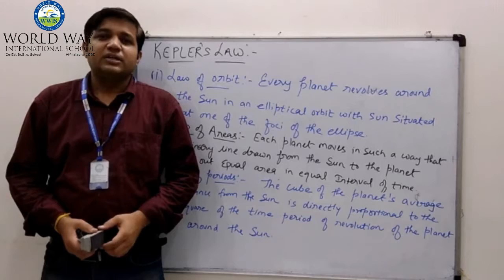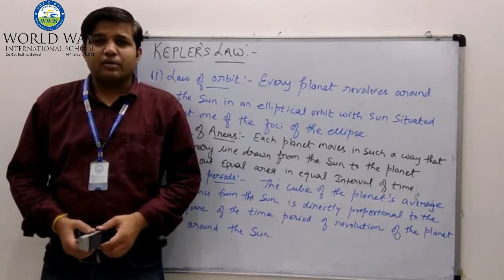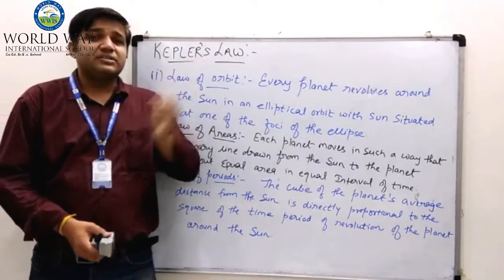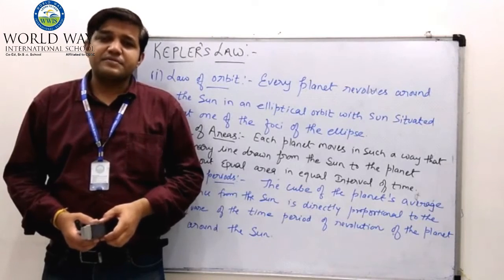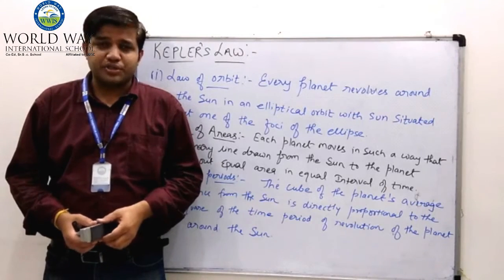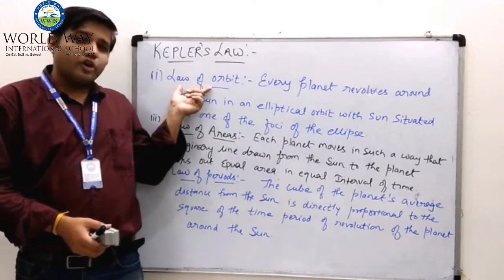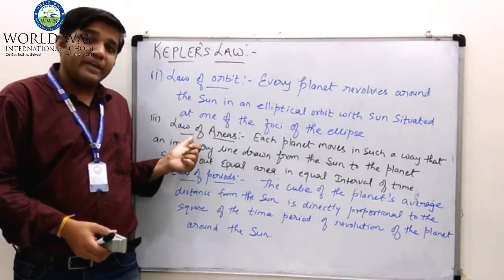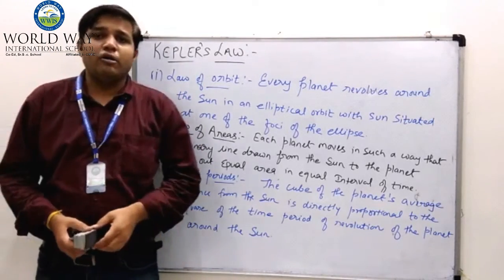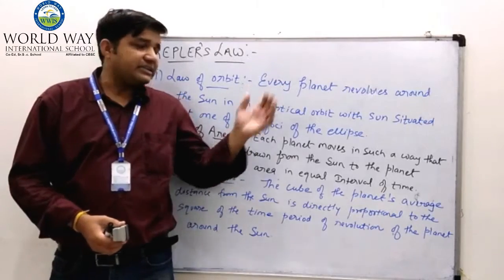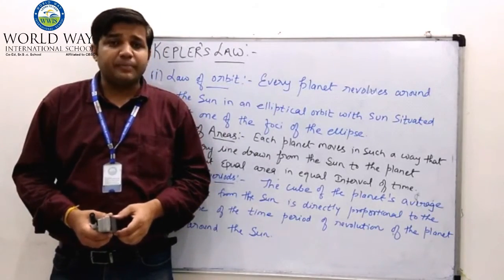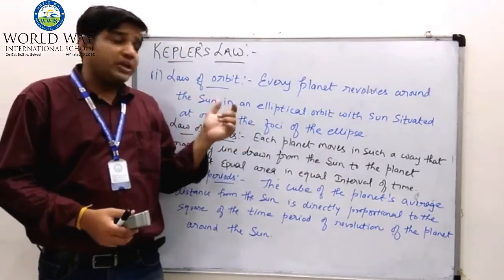We will discuss another most important topic of class 9, Kepler's law. Kepler gives three laws of planetary motion. The first law, law of orbit, second law, law of areas, and third is law of period. What do these laws say and what is the statement all about?